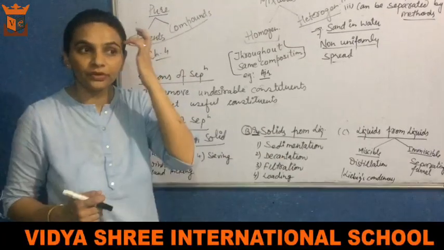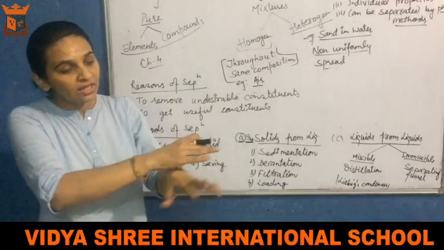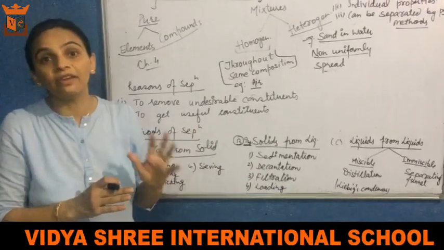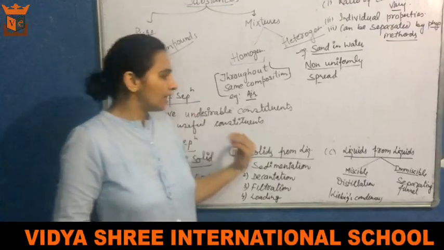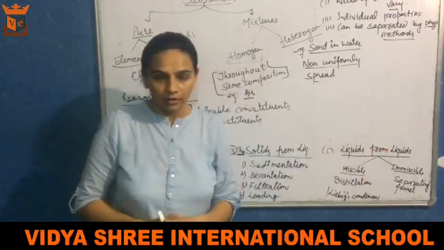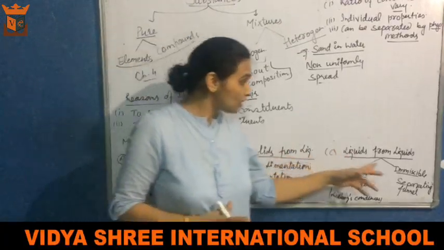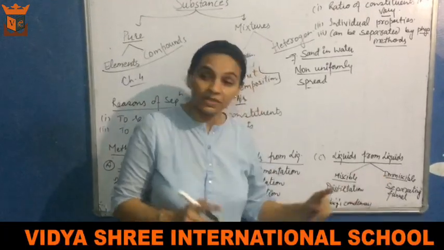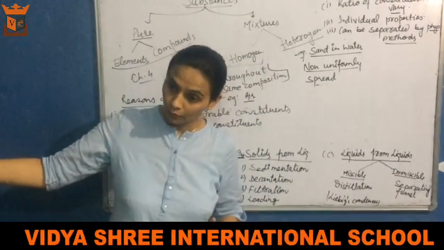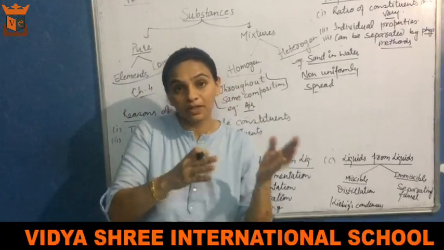In loading, you know what we do? We take potash alum. That alum makes all the impure substances that we have heavy. Then if we have liquid in liquid, so if liquid mixtures are there and we have to separate them, you know liquids are of two types. Miscible and immiscible. You already did miscible and immiscible in chapter number 4. Miscible is what? Which is dissolvable, which is soluble. For example, alcohol and water.